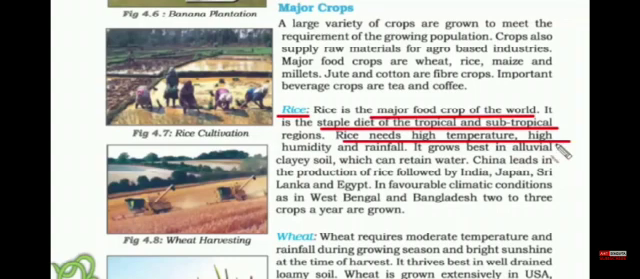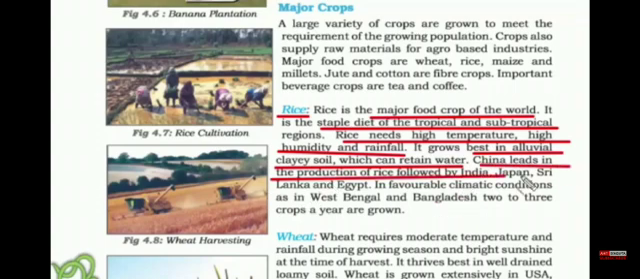Rice needs high temperature, high humidity and rainfall, and if you see, all of these three are present in this region of the world. And it grows best in alluvial, clayey soil which can retain water. And if we see, most of the rivers that originate in India are in the central portion of the country, a little bit above and below the Deccan Plateau. So you have all the conditions that are fulfilled for rice production. So it is pretty easy to remember where rice is grown and why. China leads in the production of rice, followed by India, Japan, Sri Lanka and Egypt.